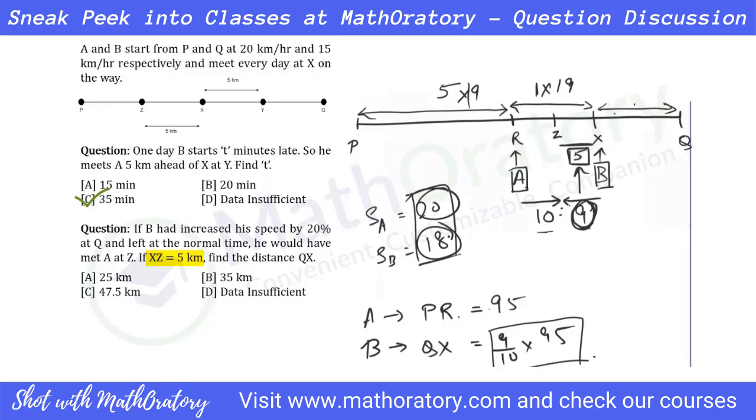So we have to multiply by 5 by 9. So effectively everything here has to be multiplied by 5 by 9, right? So even this QX has to be multiplied by 5 by 9. Don't adjust the other ones. That is irrelevant. The only thing that is required is this. So simply calculate this one. So 5 by 10 is half, half of 95 is 47.5 kilometers. So I hope this was understood.